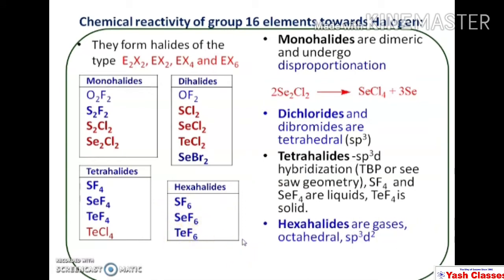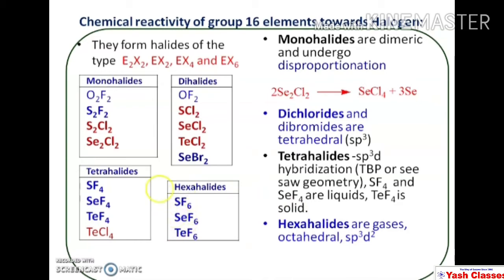In hexafluorides, the central atom, that is sulfur, selenium and tellurium, undergoes sp3d2 hybridization, and their regular geometry is octahedral.